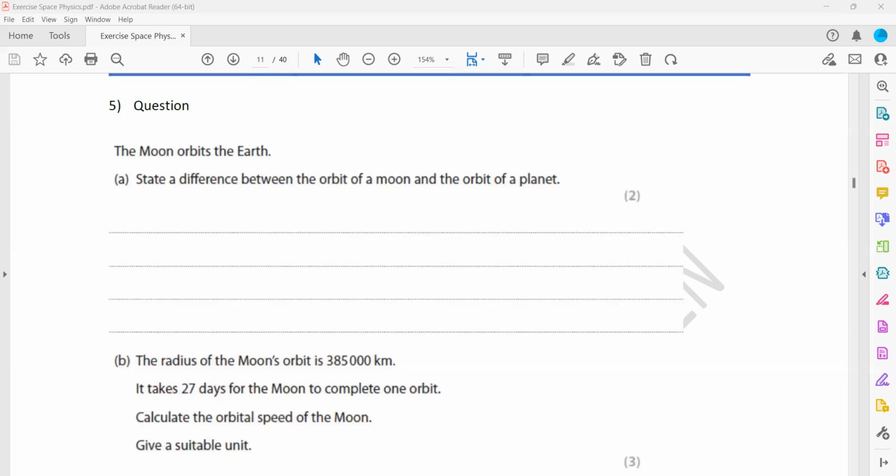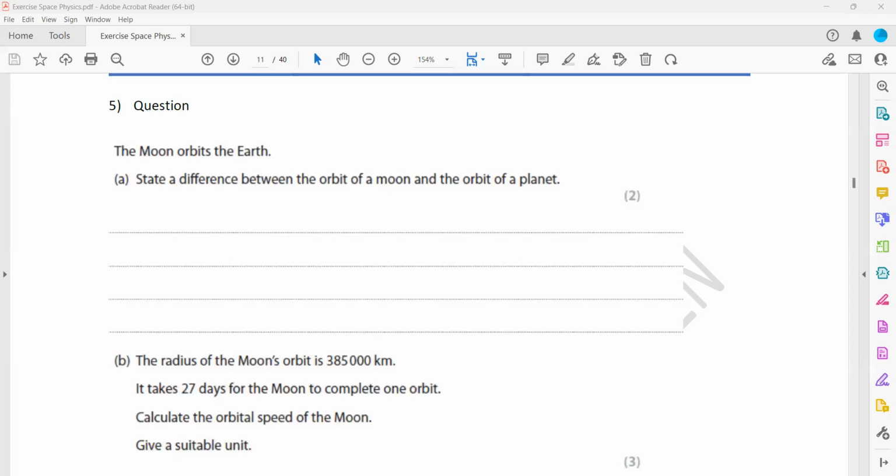The main difference is the Moon orbits a planet, whereas planets orbit the Sun or a star. So the center of their path, for a moon, is always a planet, and for planets, it's always a star or a sun. That's the main difference. That's why, for example, we don't say Earth is a moon. We say Earth is a planet. So what is the definition for that? Because planets orbit a specific star, or moons orbit the planets. That's the main difference.